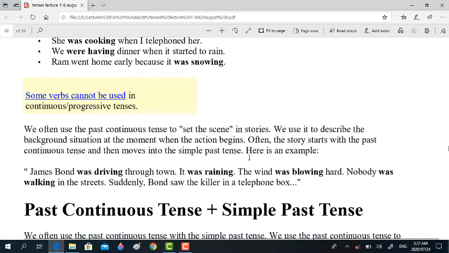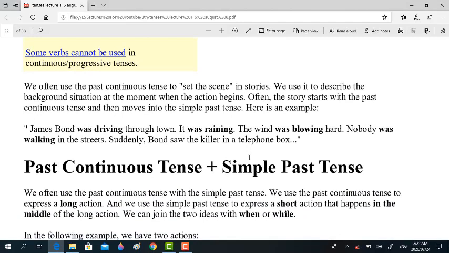Here is an example. James Bond was driving through dawn. It was raining. The wind was blowing hard. Nobody was walking in the street. Suddenly Bond saw the killer in the telephone box. So here we set the scene, the background of the story. It is just to give a background or start point to the story. Then we see that it shifts towards simple past, right? This is what we talked about, right?